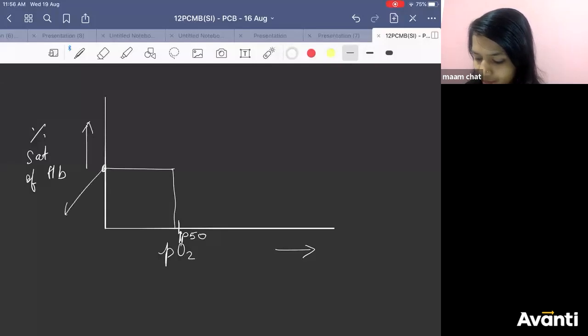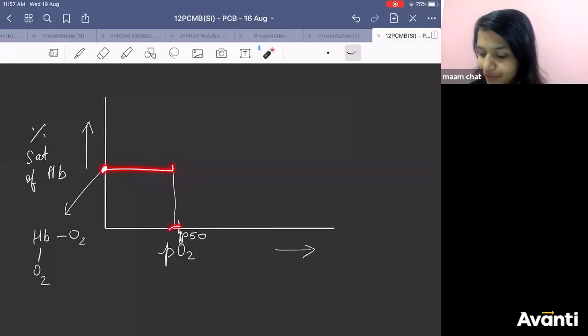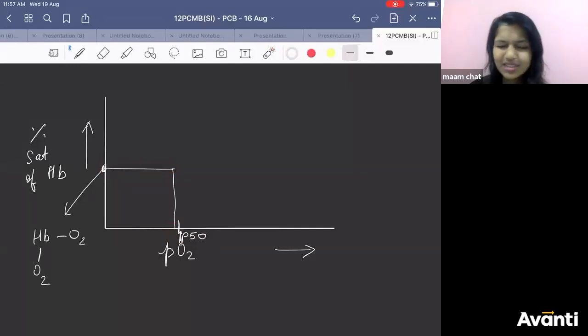It means hemoglobin is bound with 2 oxygen. Hemoglobin can bind with 4 oxygen, right? So if it binds with 4 oxygen, it will be 100% saturated. If it binds with 2 oxygen, it is 50% saturated. So the partial pressure of oxygen at which there is 50% saturation, that is P50. Got it? Now, forget about all these things.